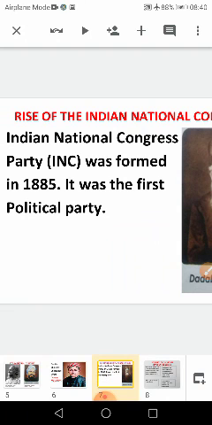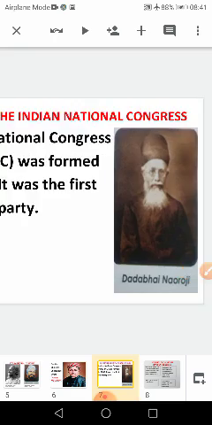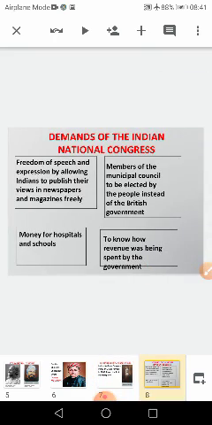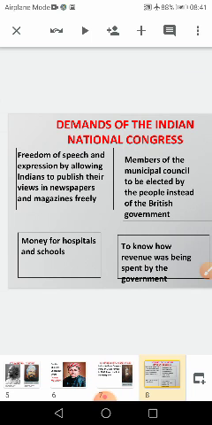Now, who are the famous leaders? Dadabhai Naoroji is the famous leader, Gopal Krishna Gokhale, Surendranath Banerjee, and so on. This is the rise of Indian nationalism, children. Now, what is the demand of the Indian National Congress to the British?